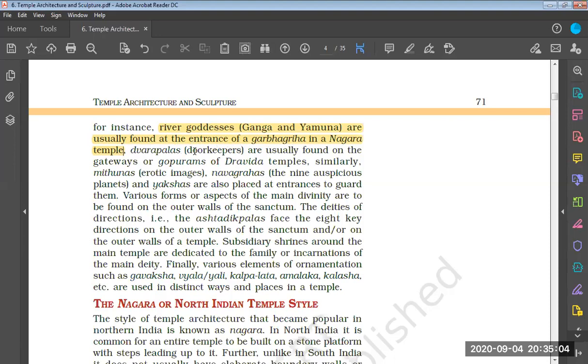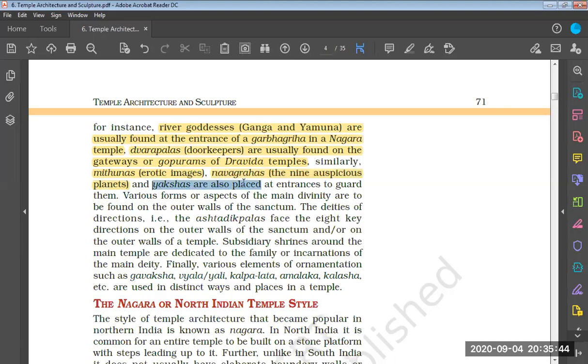Then we have Dwarpalas, also known as doorkeepers, usually found on the gateways or gopurams of Dravida temples. So if we talk about gateways of Dravida temples, we find Dwarpalas. Similarly, Mithunas, which are erotic images. Then we have Navagrahas. Navagrahas means the nine auspicious planets.